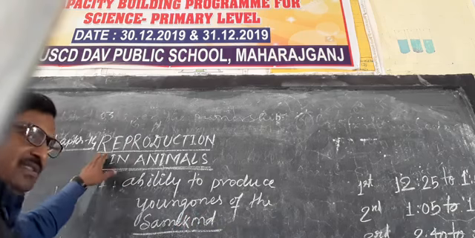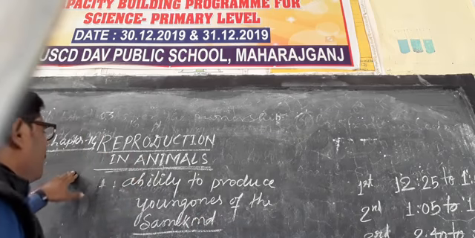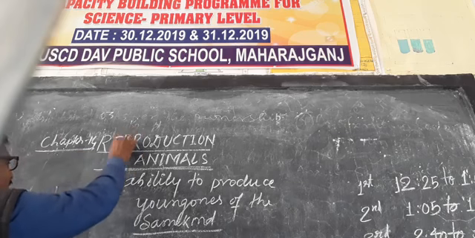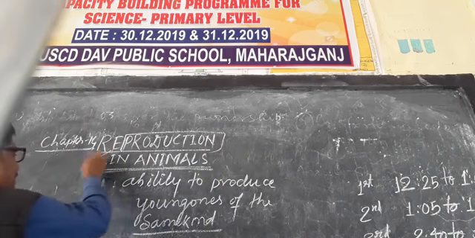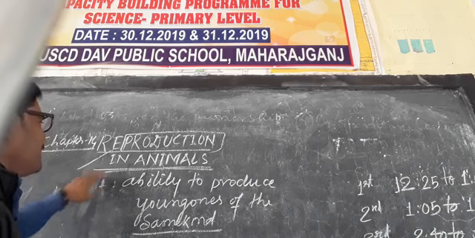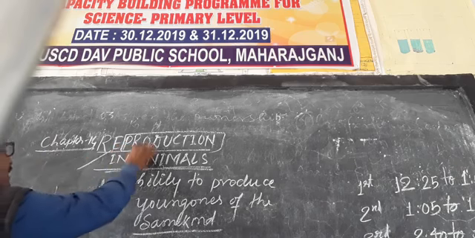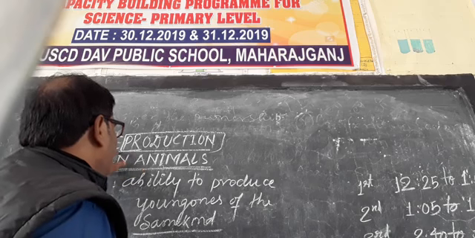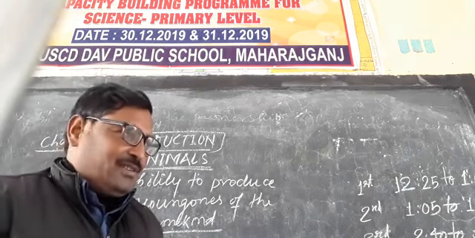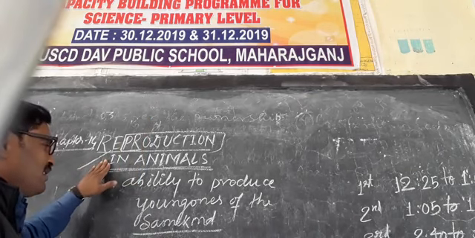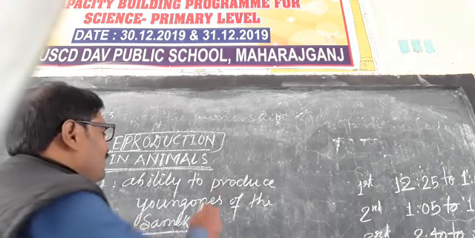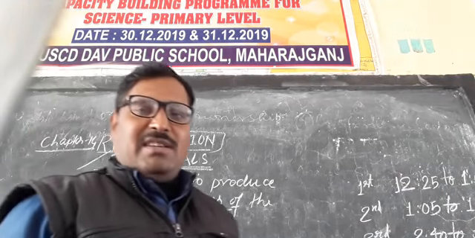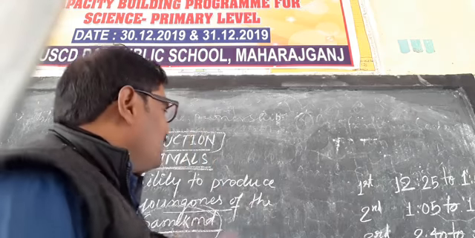But if we look at the word reproduction, it is made of the word production, and re is the prefix. So when any living organism produces young ones by the fusion of two gametes, this is called reproduction. So the ability to produce young ones of the same kind after the fusion of the gametes is called reproduction.